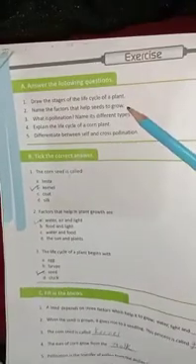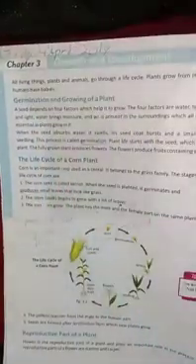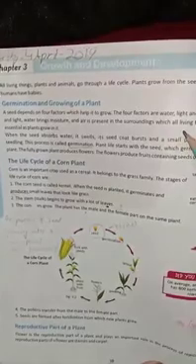And the next question is, name the factors that help seeds to grow. So how many factors did we do? We did four factors: water, light, air and soil. With the help of these four factors, plants can easily grow and change into a new plant, and with the help of these factors they can easily germinate.